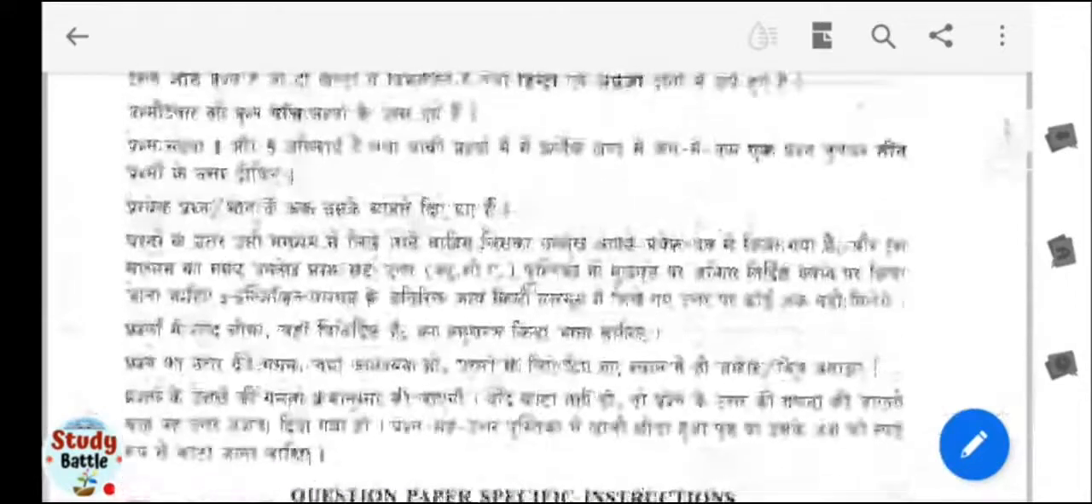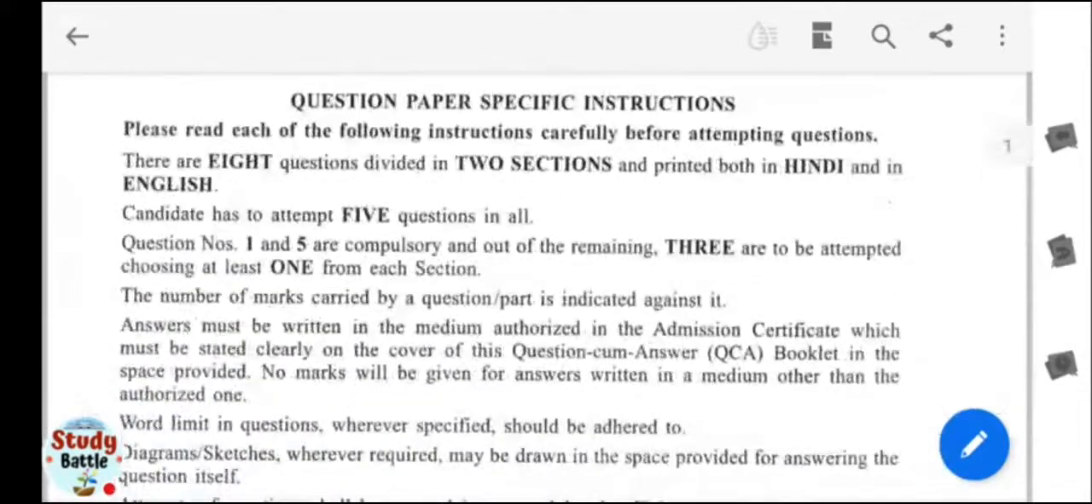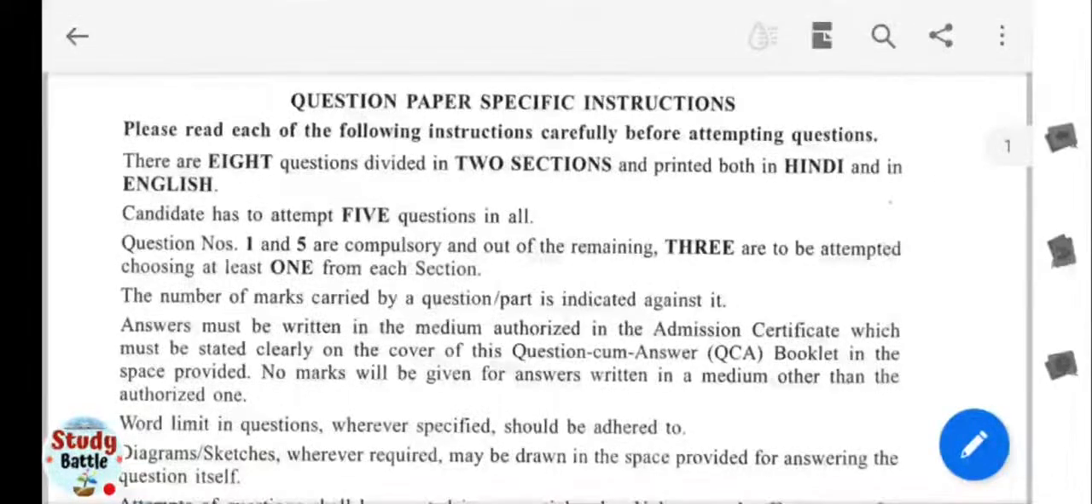So general instructions are there, that there are overall 5 questions, and question numbers 1 and 5 are compulsory. Out of the remaining 2 sections, we have to attempt 2 questions from one part and 1 question from another part.